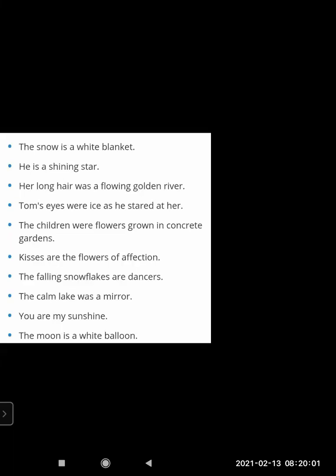You are my sunshine, we say to our kids, to the people we like. They bring happiness to us. So they are like sunshine, but the word like is not used. You are my sunshine tells you the same thing. The moon is a white balloon. How is the full moon looking? Like a white balloon.